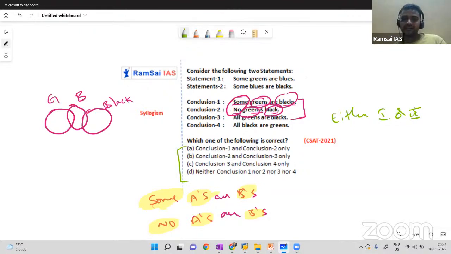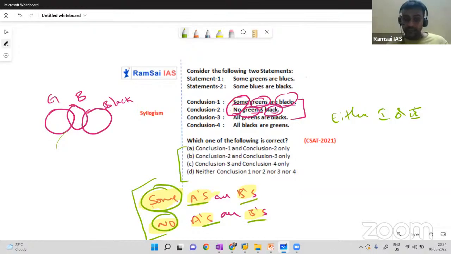No, na. Then even if we have the special condition, we have to skip. But most probably in the options, you will have this one, either one or two. Then blindly you can go with either one or two. Remember, what is the special case? Terms should be some and no with A A, B B. And sometimes A and B can be interchanged, like some A's are B's and no B's are A's, but still the same special case only. Remember, some A's are B's and no B's are A's also comes under the same special case.